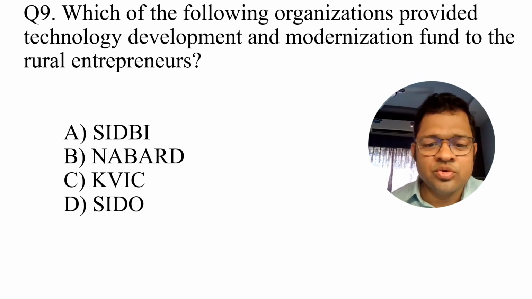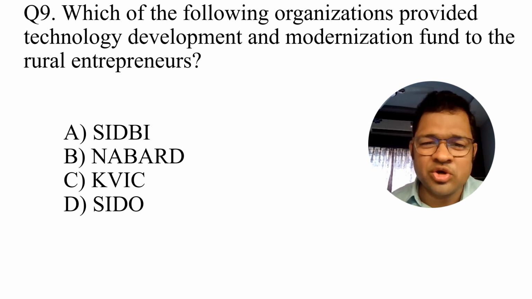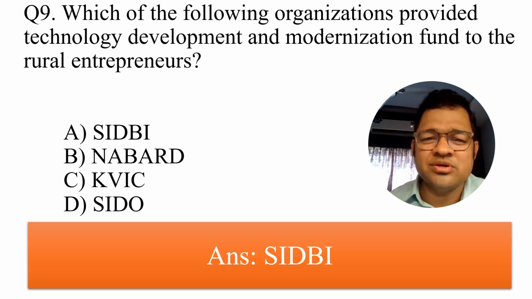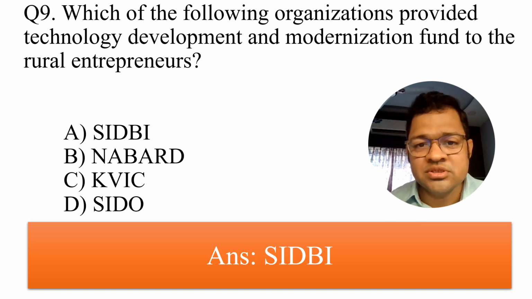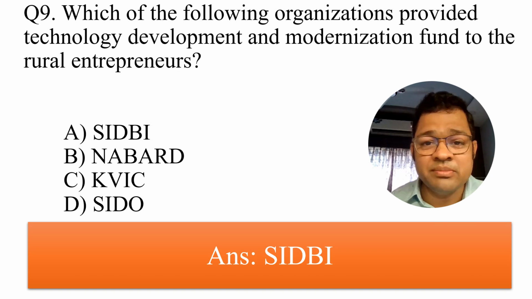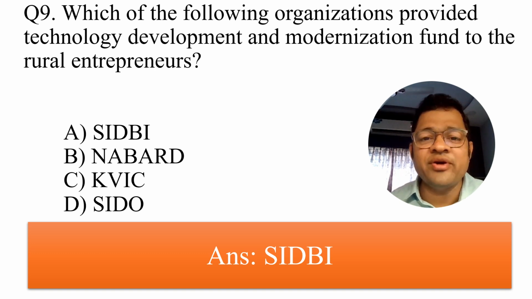The next question is, which of the following organizations provided Technology Development and Modernization Fund to rural entrepreneurs? When the term rural entrepreneurs comes up, it is mostly connected to SIDBI, the Small Industries Development Bank of India. But other institutes are also important: NABARD, KVIC, the Khadi and Village Industries Commission, and SIDO, the Small Industries Development Organization. These are also important organizations you have to focus on, in terms of their objectives for the development of societies.